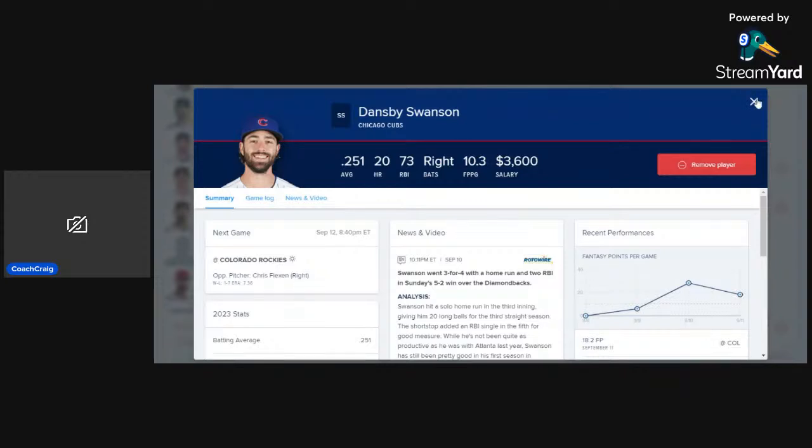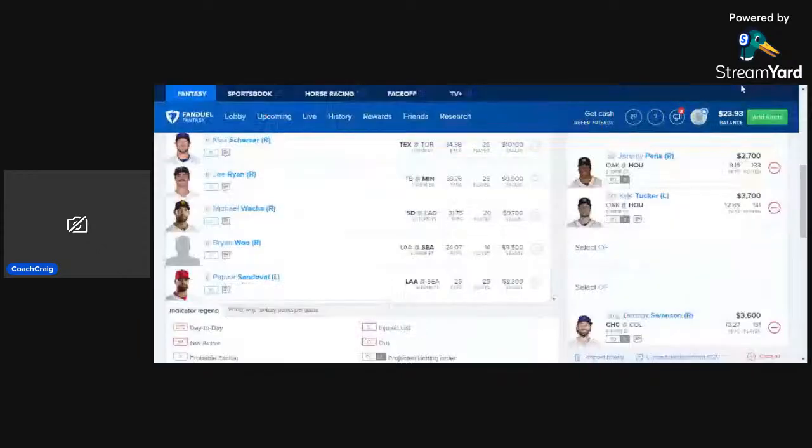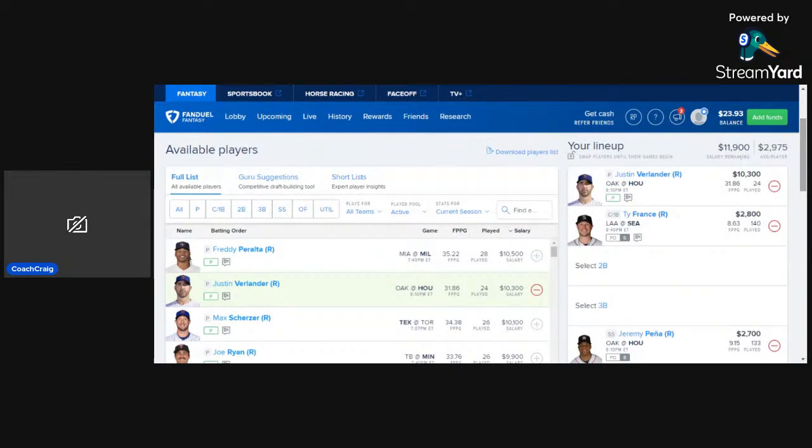And stacking him with some other Cubs could make a lot of sense, although they're a little bit priced up because of that Coors Field effect overall. But with that being said, if you go with these 5 players that I do have listed here, you'll have just under $12,000 remaining, just under $3,000 per player.